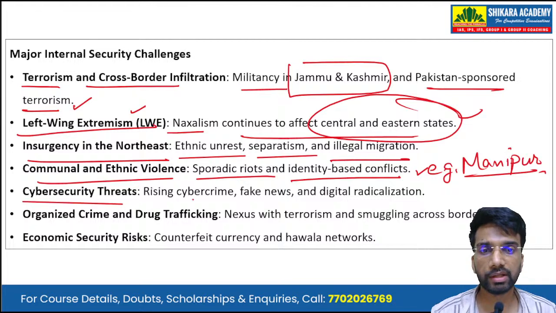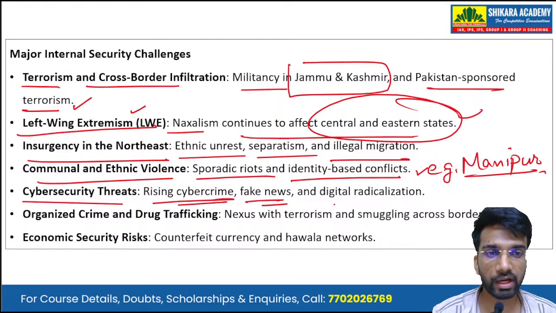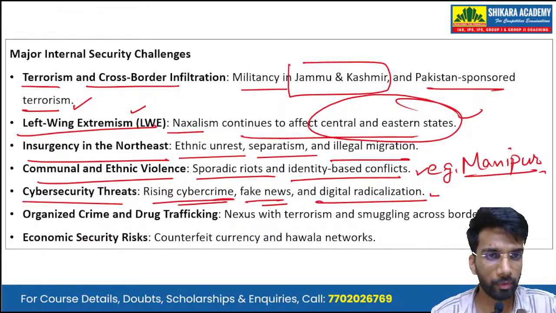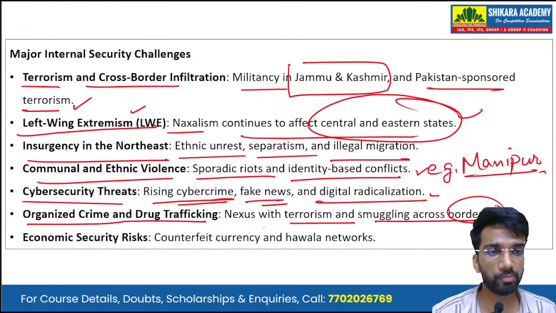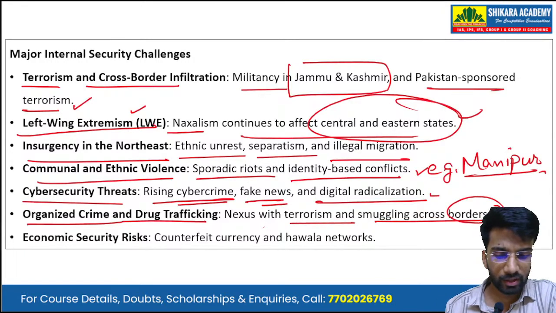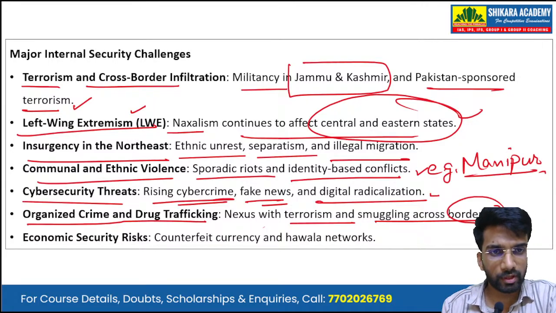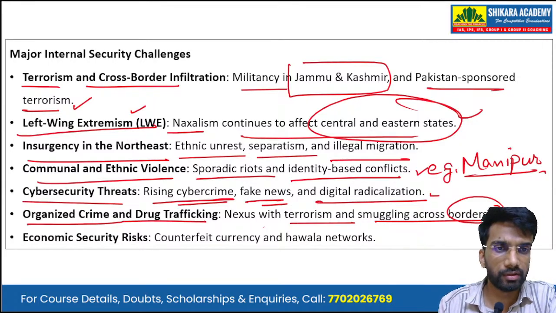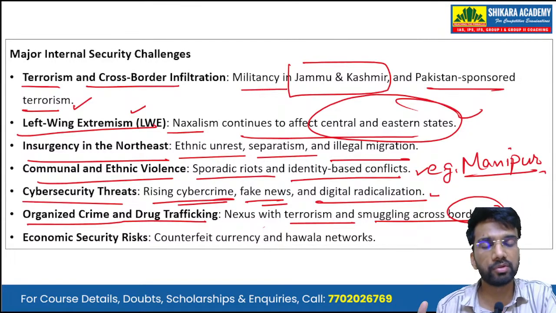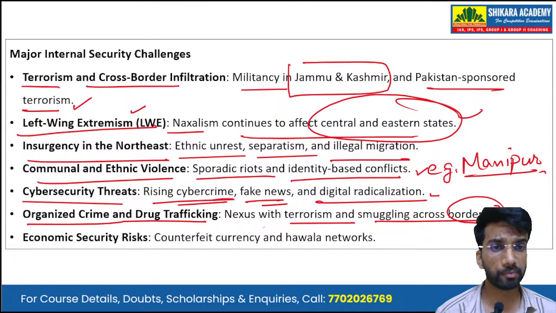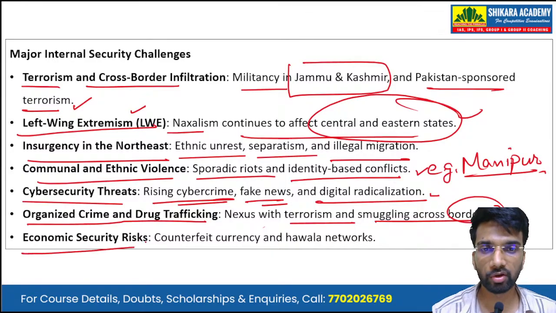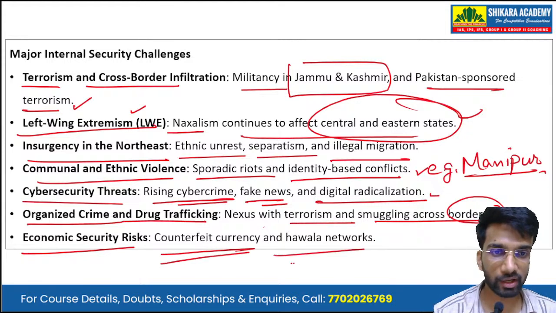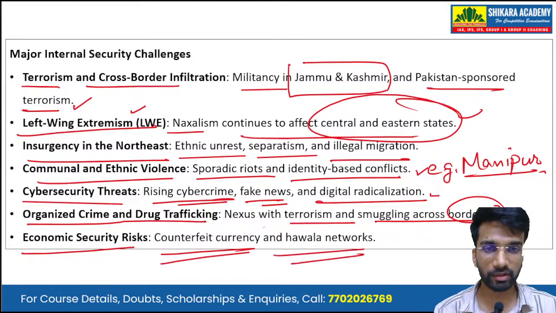Then there are cybersecurity threats: rising cybercrime, fake news, and digital radicalization of the population. Then organized crime and drug trafficking, the nexus of organized crime with terrorism and smuggling across the borders. So we can see that with the help of drones, this illicit drug trade is going on. Okay, so drugs are being smuggled into the border states, particularly in Punjab from the Pakistani side. Then the economic security risk: counterfeit currency, as well as the Hawala networks that are there in the country.